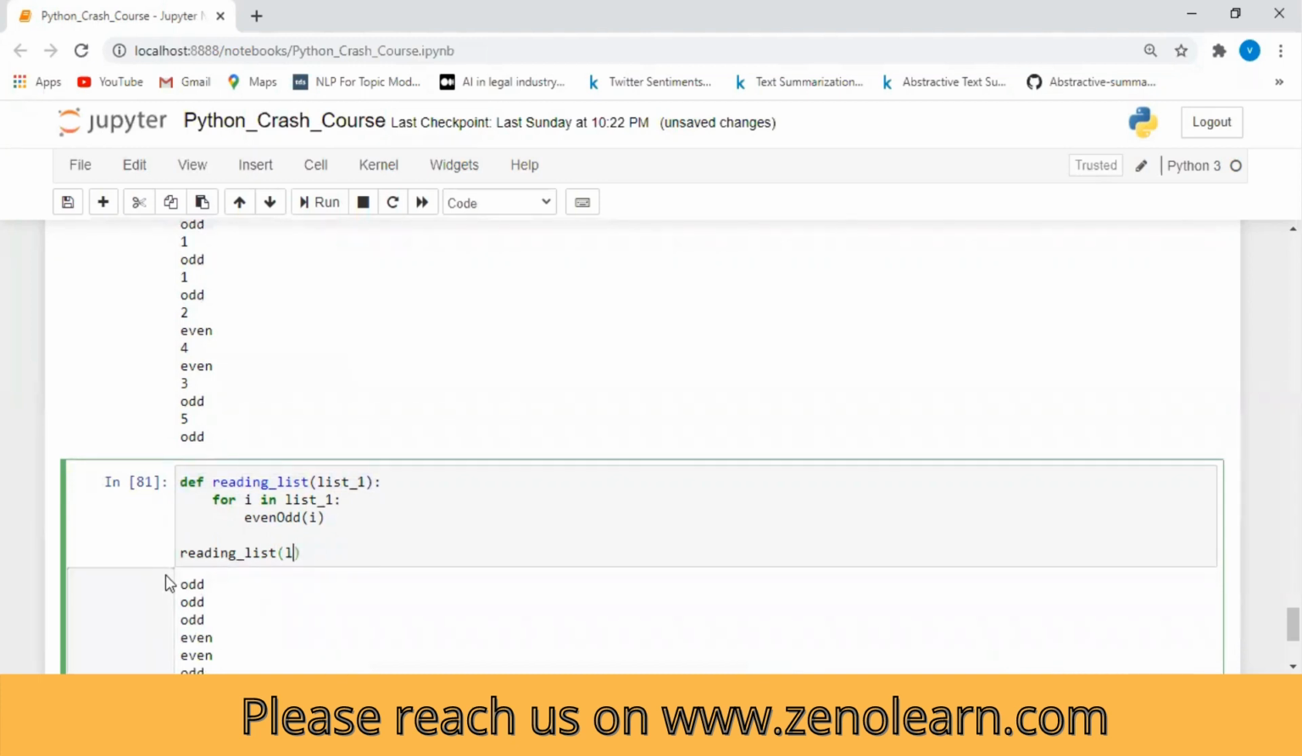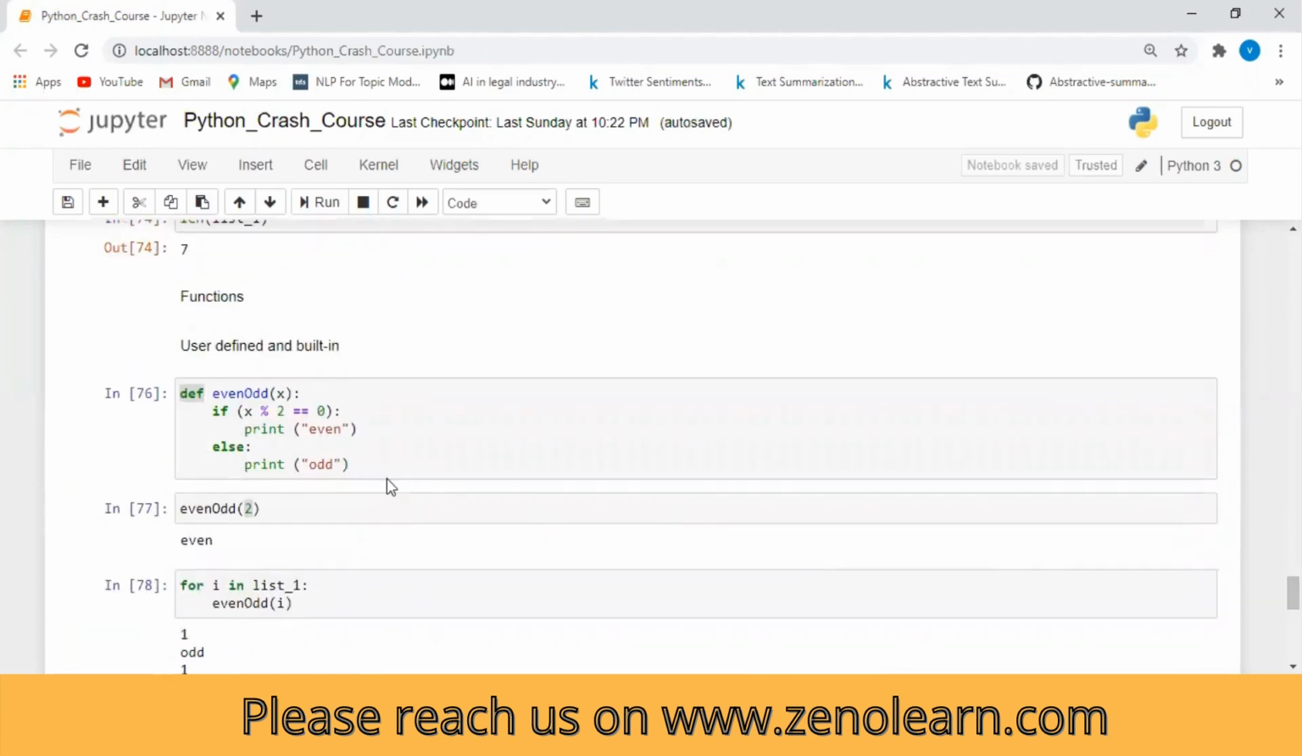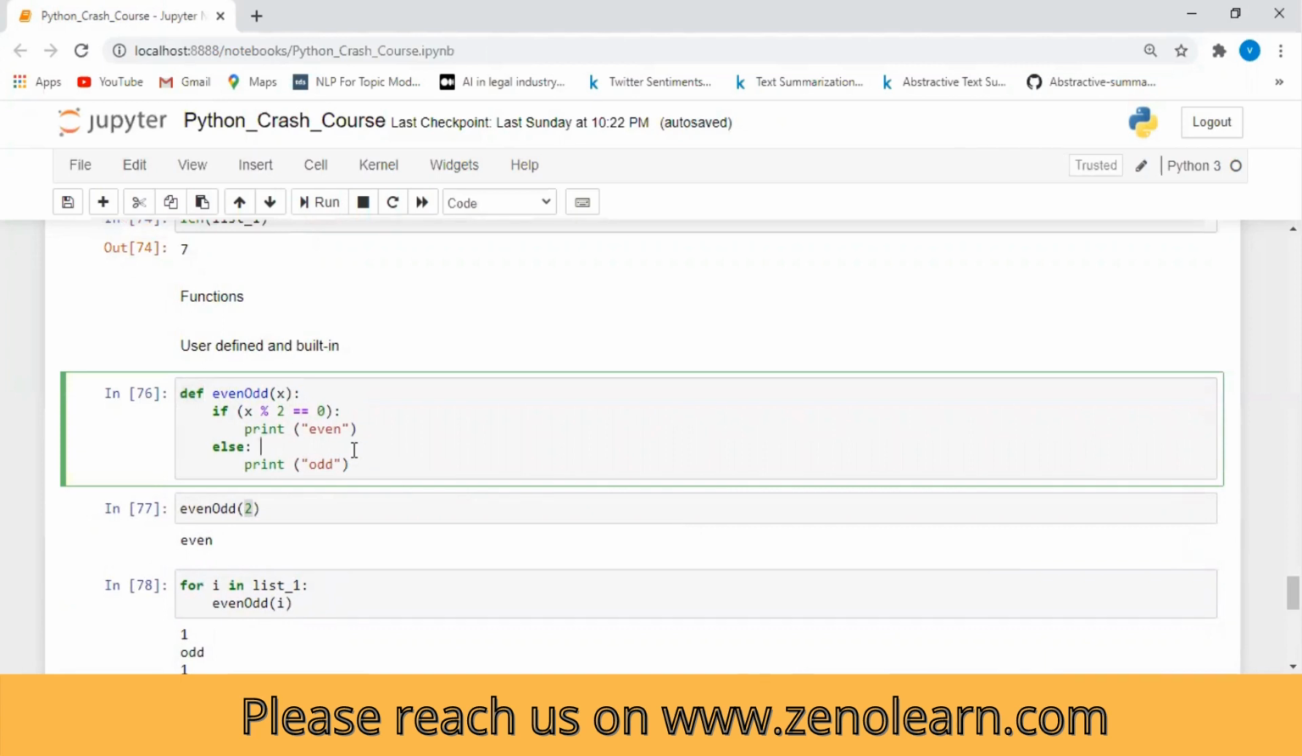Find reading list at the top. We create it for ourselves like a variable, right? So define even odd in brackets x, and then we put the colon, if x is what, the percentage, what does that mean when we define that? No, this is just for checking. This is an arithmetic operation. This is just for checking whether a number is odd or even.